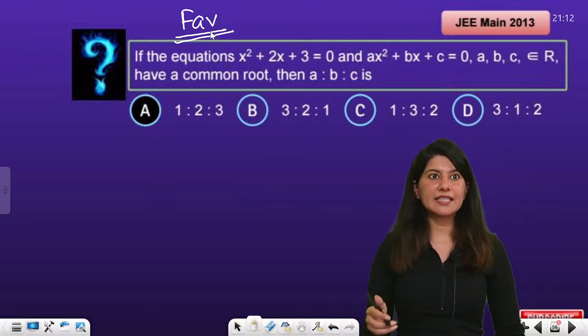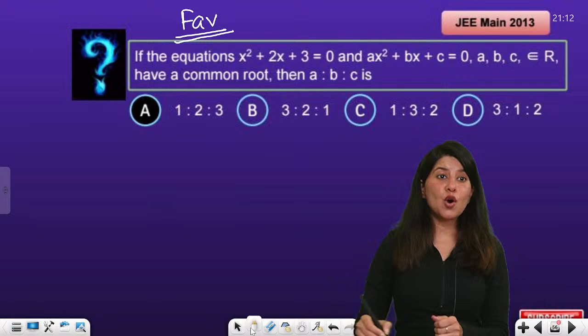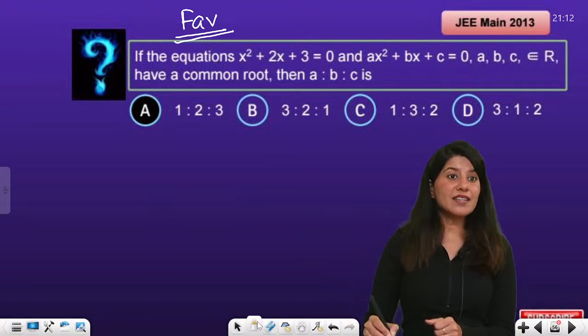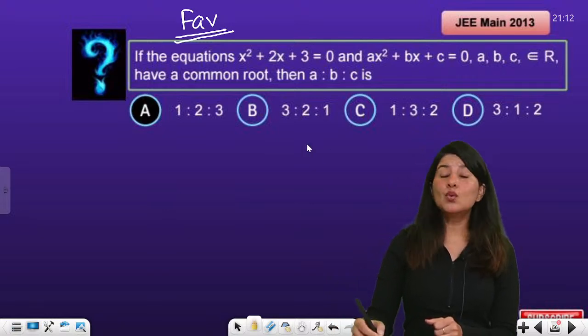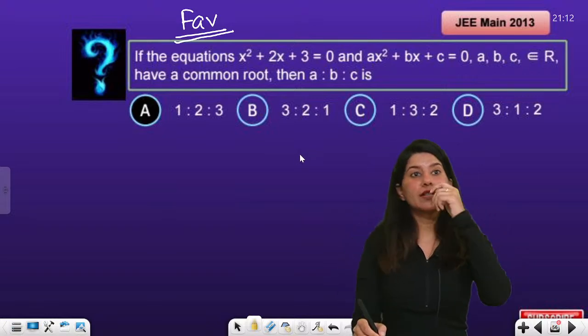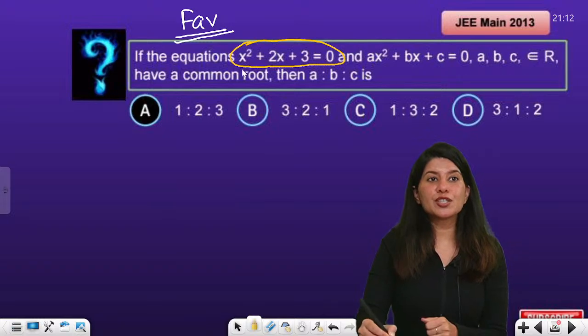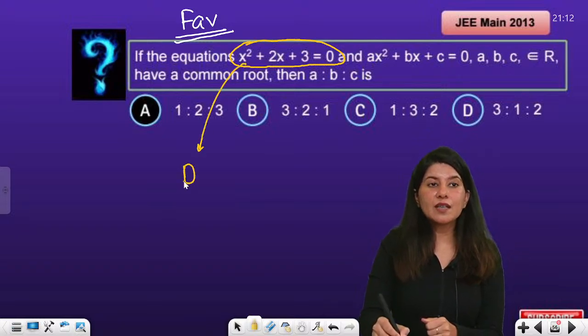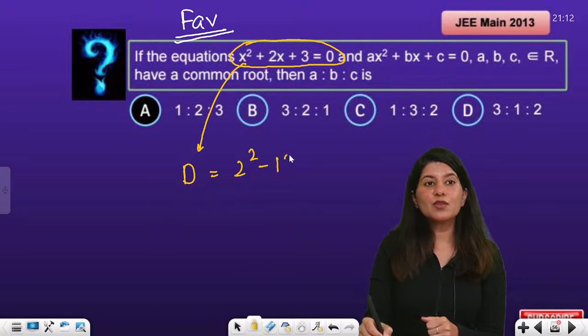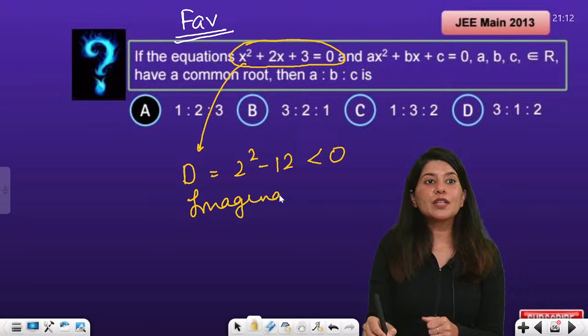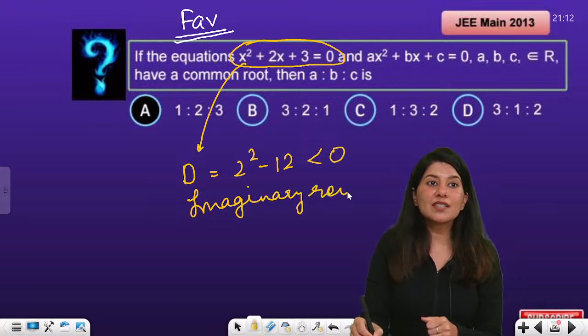Okay, let us do. So they are having one common root, right? So why is this question my favorite? Because this is a googly question. One common root, they are saying. But if I observe this quadratic equation and calculate the discriminant, it is b square minus 4ac, 3s are 12. So the discriminant is negative. That means we are going to have imaginary roots.